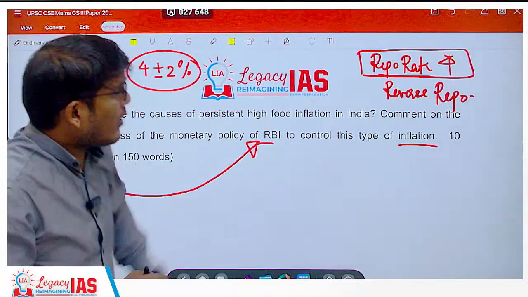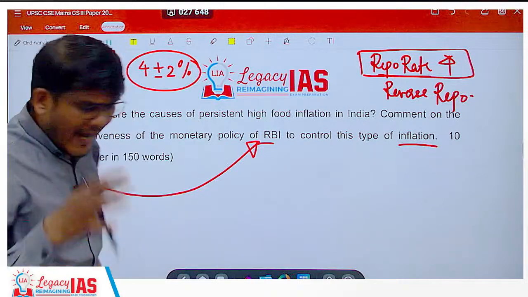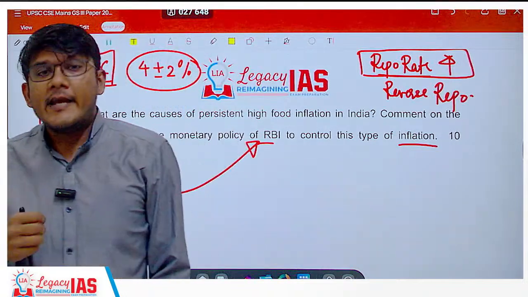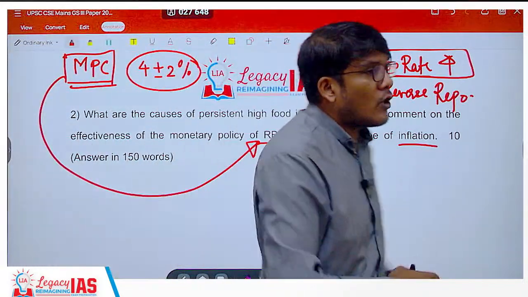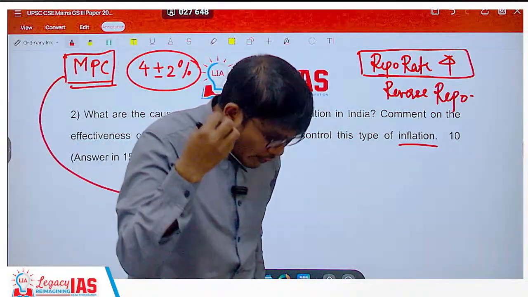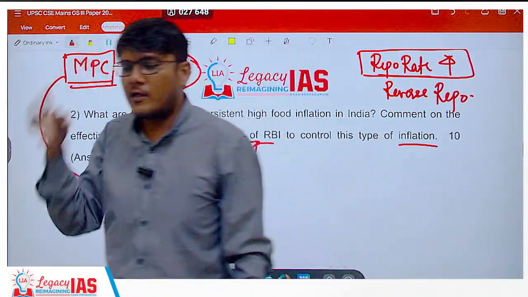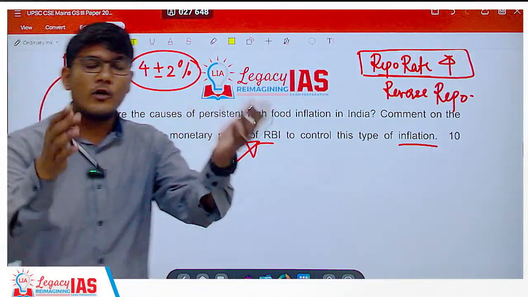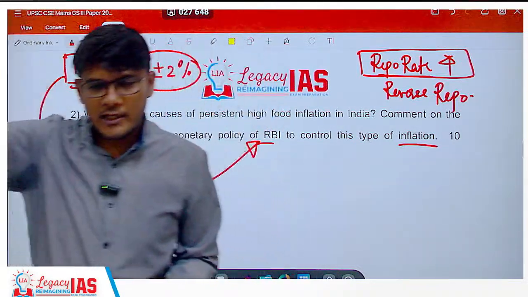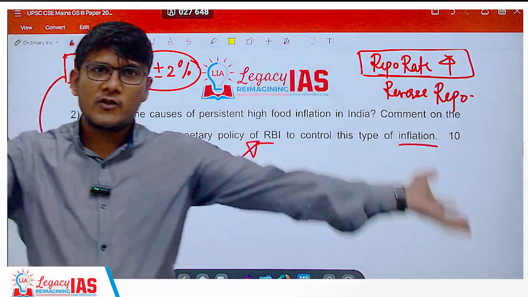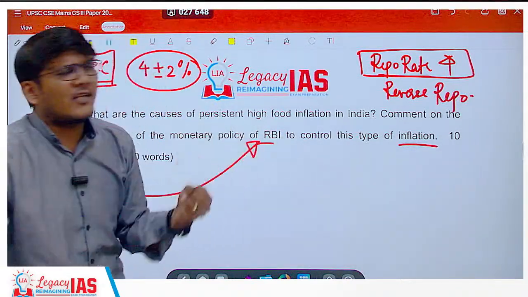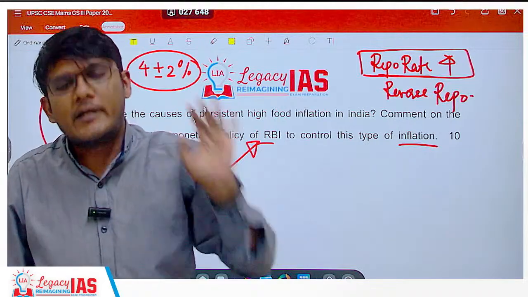Now, because you don't take loans for food from banks, can the RBI play any role in managing inflation with respect to food? No. In fact, the RBI cannot control a huge amount of inflation. For example, the production efficiency of the country has gone down. We are producing less and less. We always say that to address inflation permanently in the long run, increase production and efficiency so that more production is there and the demand-supply gap is less. Can the RBI take care of that? No. There are so many things which can cause inflation which the RBI cannot take care of.